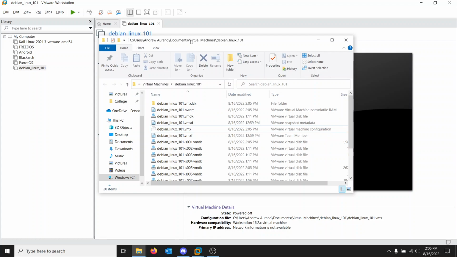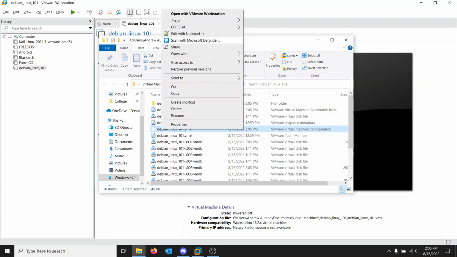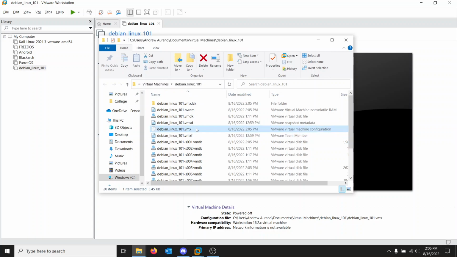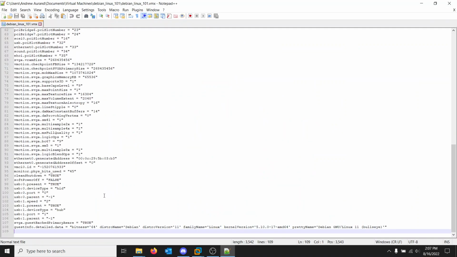Before we begin, we need to make some changes. Go to your VM directory, and you want to open this file. I don't know what it is on VirtualBox. It might be the same thing, but we need to open it. I'm just going to edit it with Notepad.